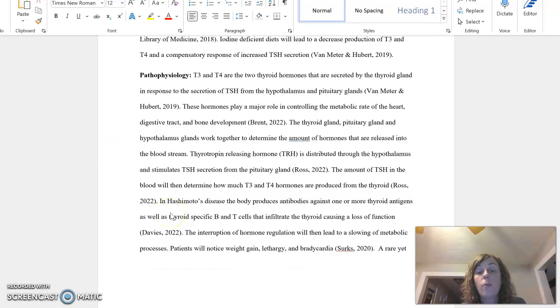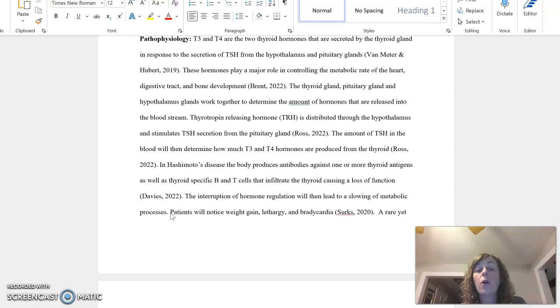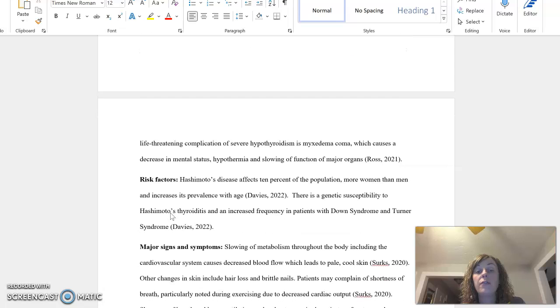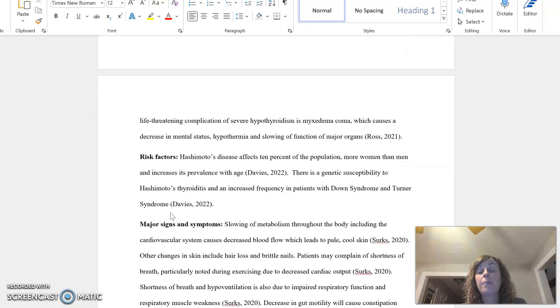The interruption of hormone regulation will then lead to a slowing of the metabolic processes. Patients will notice weight gain, lethargy, and bradycardia. A rare but life-threatening complication of severe hypothyroidism is myxedema coma, which causes a decrease in mental status, hypothermia, and slowing of the function of the major organs.